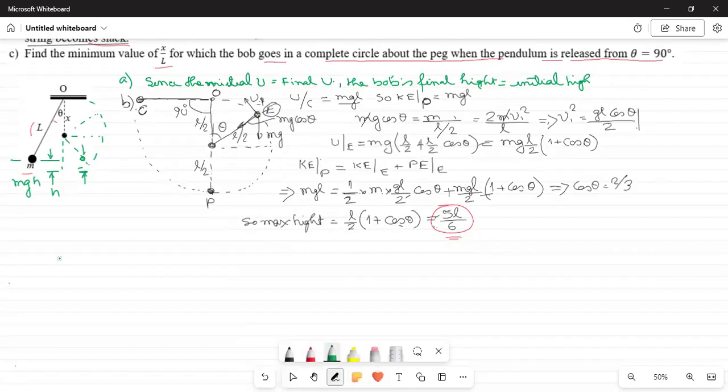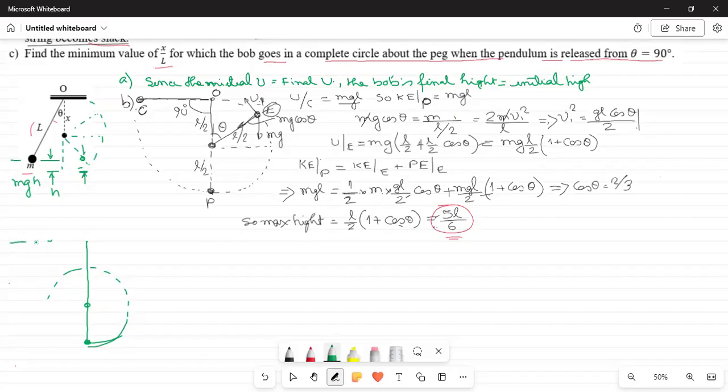The question says there is a position here where, if the bob is a little lower, then the bob will make a complete circle.